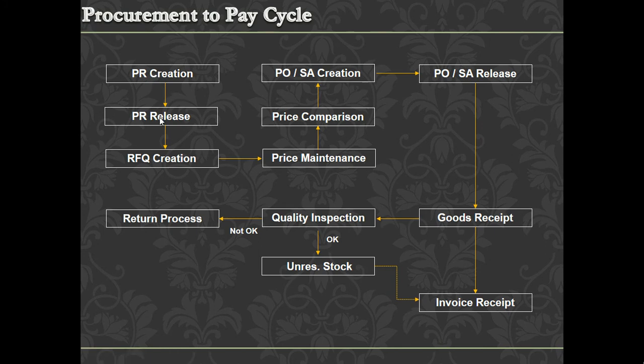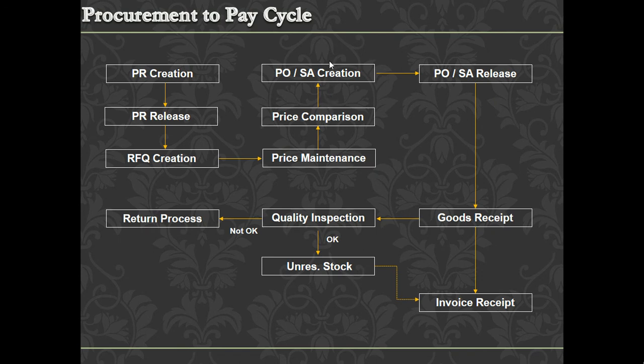Once the superior approves the PR, it is converted into an RFQ, which is shared with multiple vendors. Against that, they quote their price. That price is maintained in the system separately using some transactions. Once it is maintained, it can be compared, and then we are in a position to create a PO or scheduling agreement.